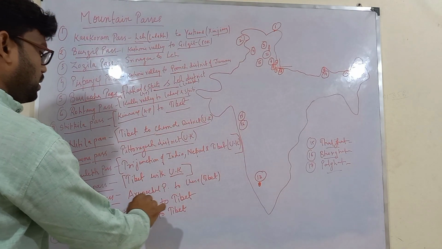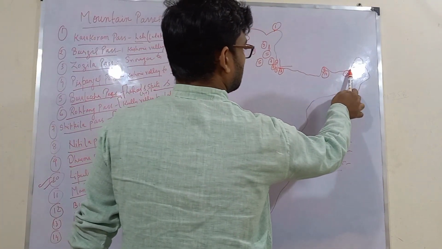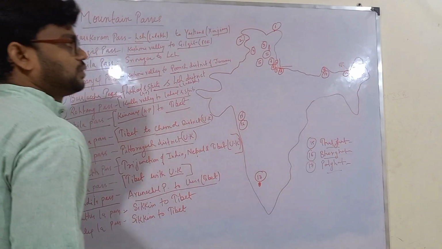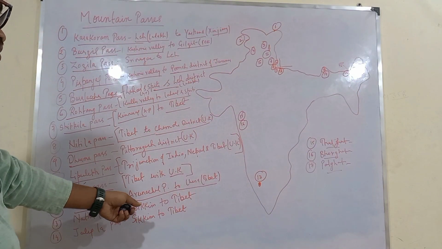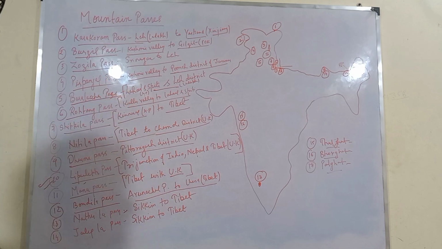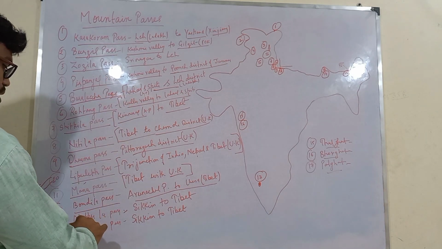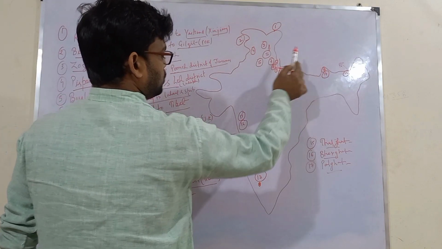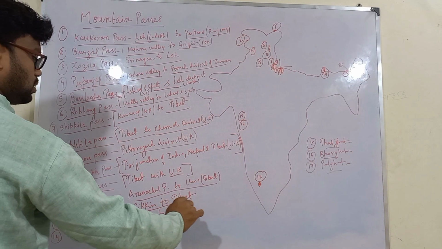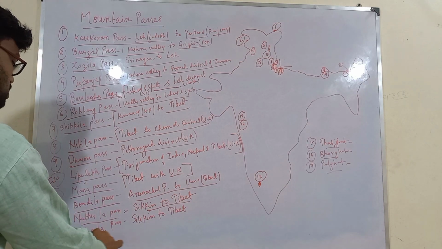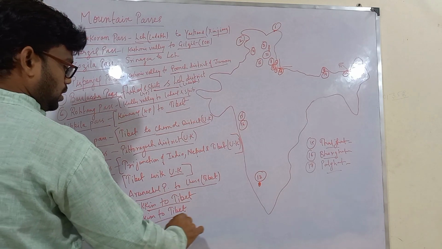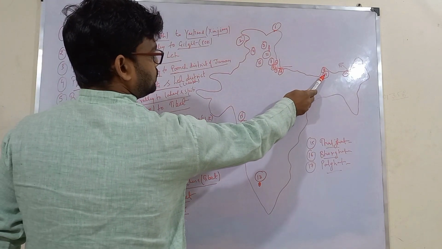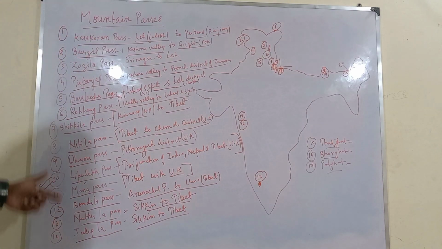Then we have Bomdila Pass. Where it is located? It is located here between Arunachal Pradesh and Tibet. Lhasa is the capital of Tibet. So this Bomdila Pass used to join Arunachal Pradesh with Lhasa, Tibet. Next is Nathula Pass. Nathula Pass is located here in Sikkim. It connects Sikkim to Tibet. Next is Jelep La Pass. It also connects Sikkim to Tibet. It is located here. So we have seen all these 14 passes.